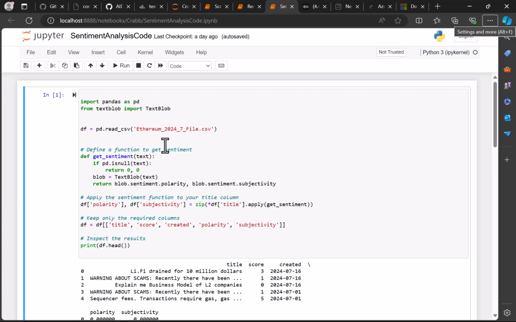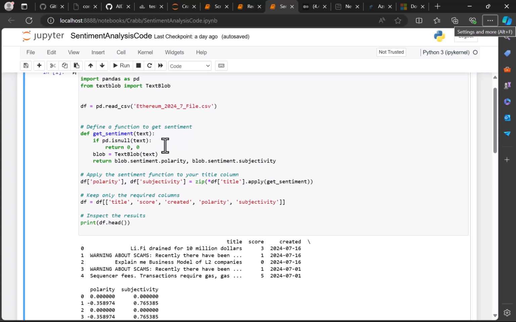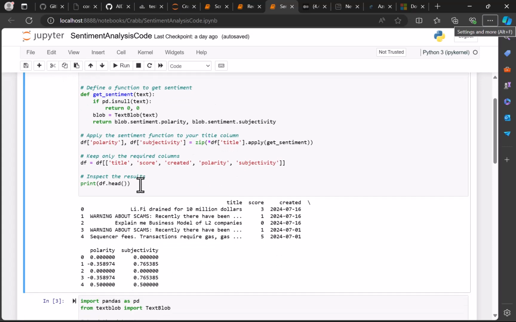After we import our CSV file, we are going to run the sentiment process, and we are going to extract only the title variable. In the title variable, we see the content of the comments from the post.